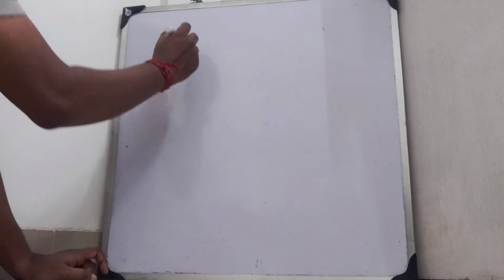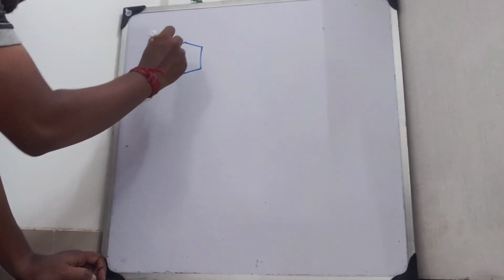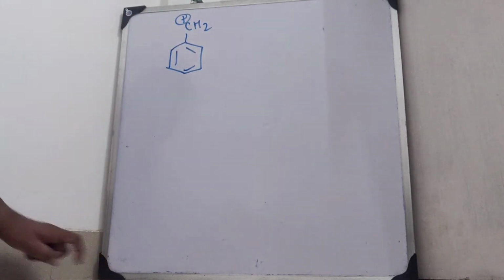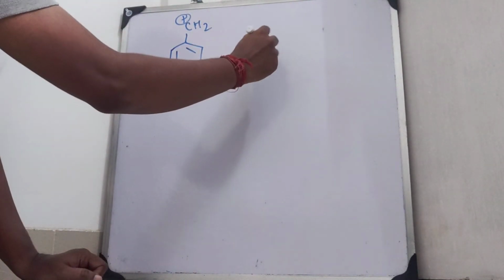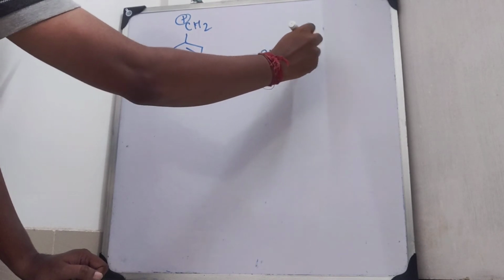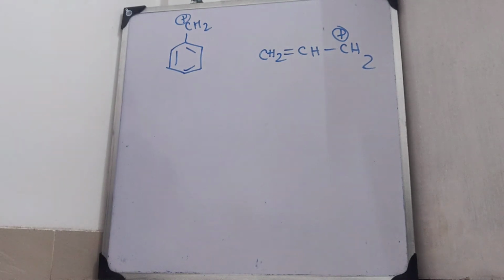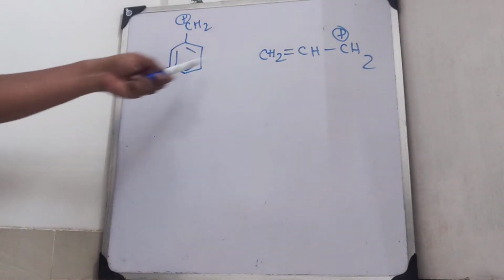Okay, let us come to an example. I'm giving you an example. You will have to tell me which one is more stable. I am writing three compounds. One is this one, CH2 plus, and the other one is this. See, both of them are examples of carbocations. Now the question is which one is more stable, this one or this one?